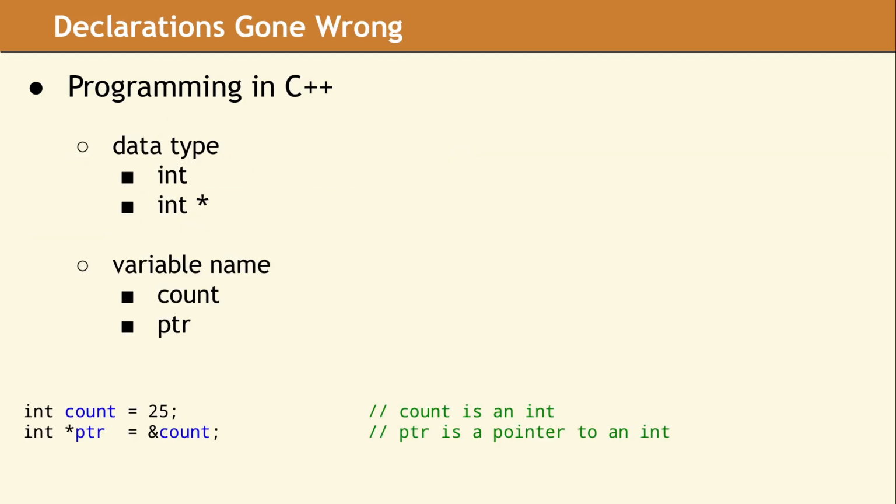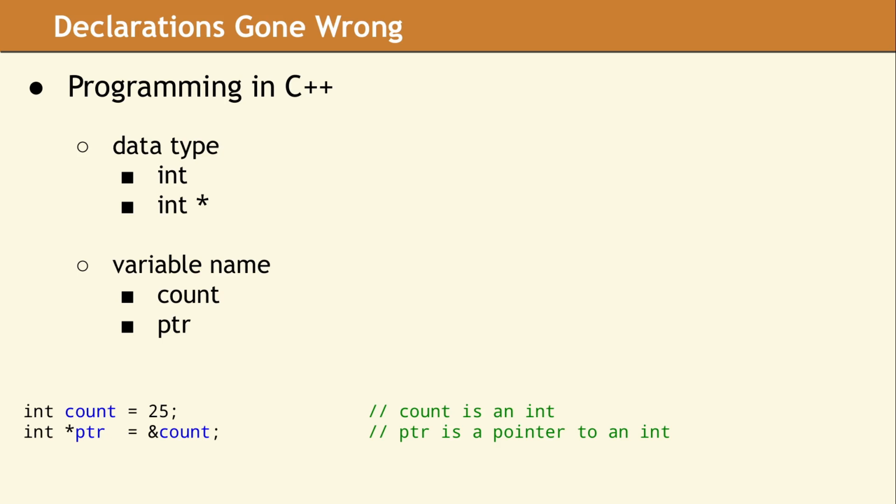When a programmer is writing a variable declaration, the idea is to define the data type and a variable name. Our first declaration creates a variable named count, which has the data type of int. The second declaration establishes the variable named ptr with a data type of pointer to int.